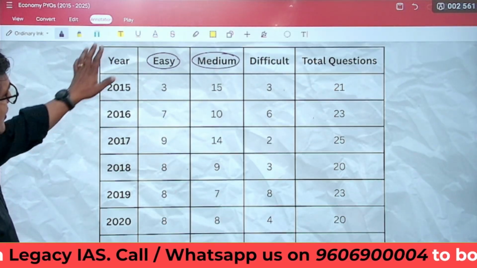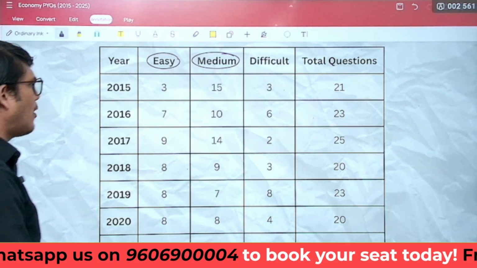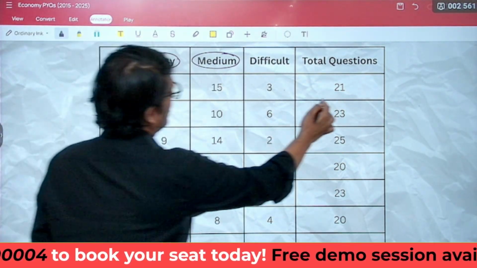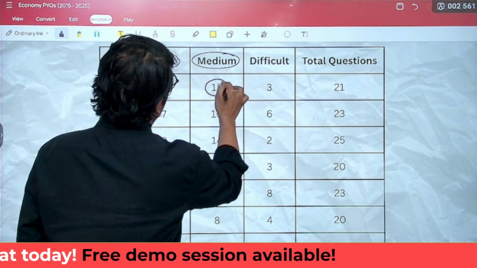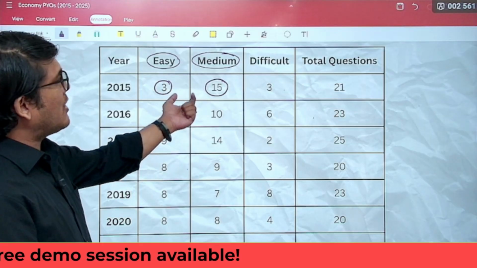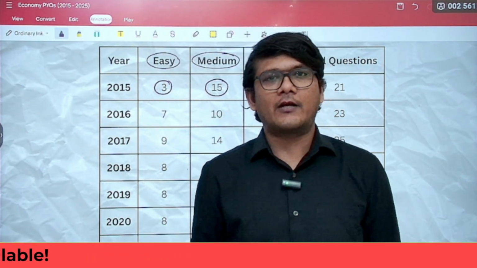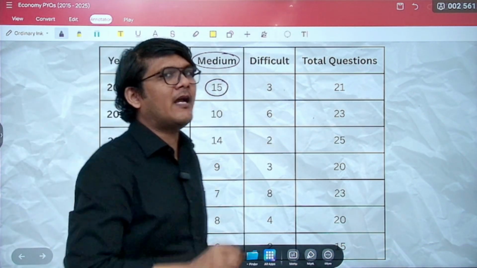This analysis is of course for everything. We will start from 2015 and go up to 2025. If you look at it, the total number of questions was 21. If you combine the easy and the medium ones, you get around 18 questions, and only 3 questions were supposedly difficult. Let's not go into detail on how we classify it, but briefly I'm going to tell you.